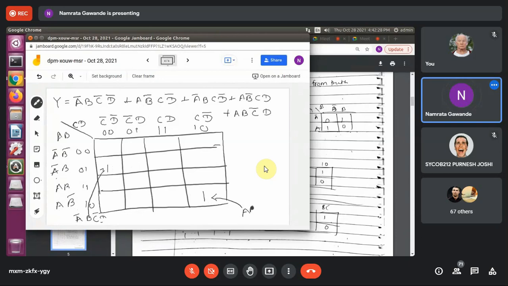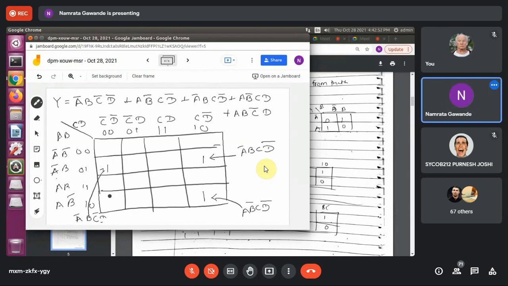A, B bar, C, D bar. Then A bar, B, C, D bar. A bar, B means this row. A bar, B, C, D bar means this term. Right? This is representing A bar, B, C, D bar.